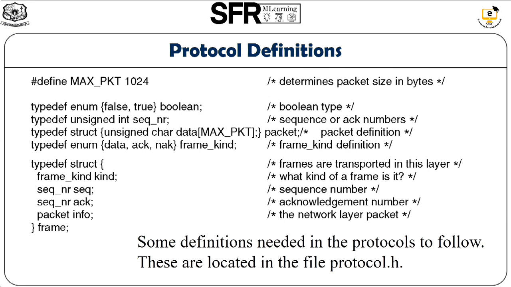The frame kind contains three possible values: whether the frame is a data frame, an acknowledgement frame, or a negative acknowledgement frame. For the packet we use a structure. The structure contains variables like the kind of the frame, the sequence number of the frame, the acknowledgement of the frame, and then the packet information. This structure is called the frame. This frame is framed from the packet, which is sent to the network layer by the data link layer. These definitions are all in the file named protocol.h.